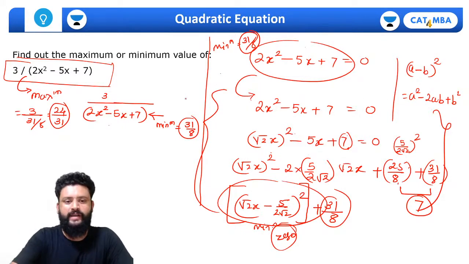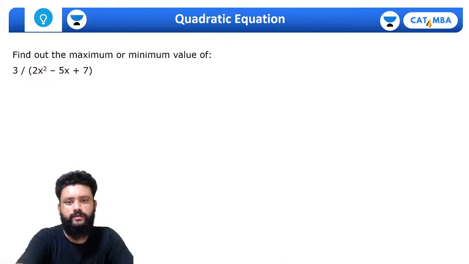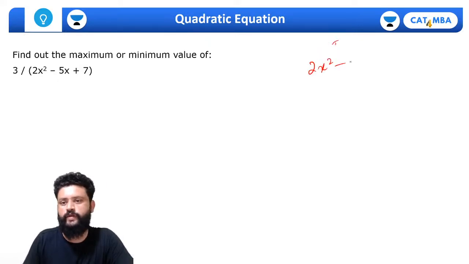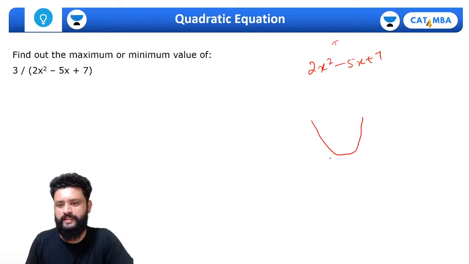Okay, so Megha, the point is, for any quadratic equation, for this quadratic equation which was 2x square minus 5x plus 7, if we draw the graph, this will be the minimum value, maximum will be infinite.